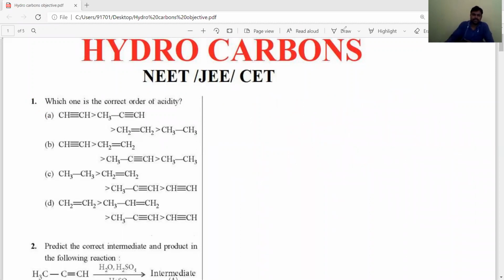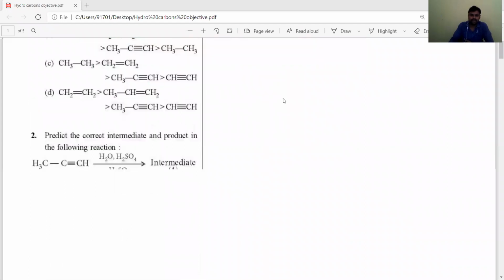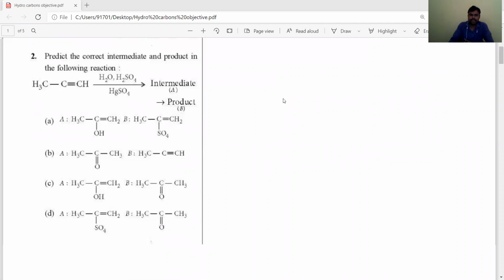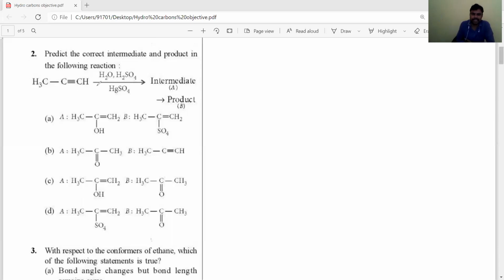Okay, students, next, the second question. We have to identify the correct intermediate product and final product in the given reaction. Now, if you observe, this is hydrolysis of alkynes, meaning addition of water to alkynes in acidic medium or in the presence of heavy metals.